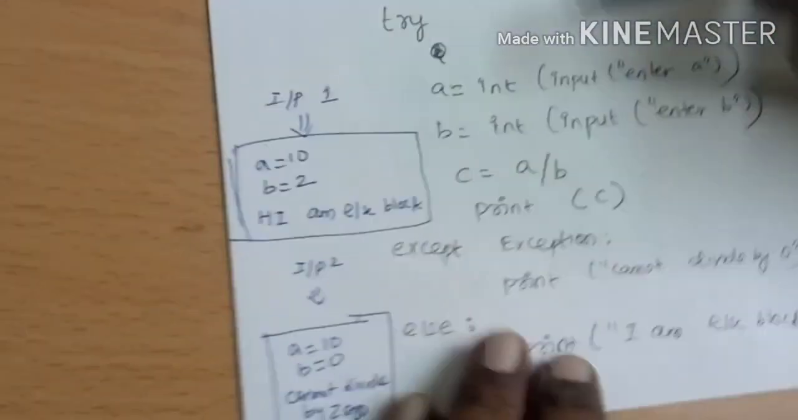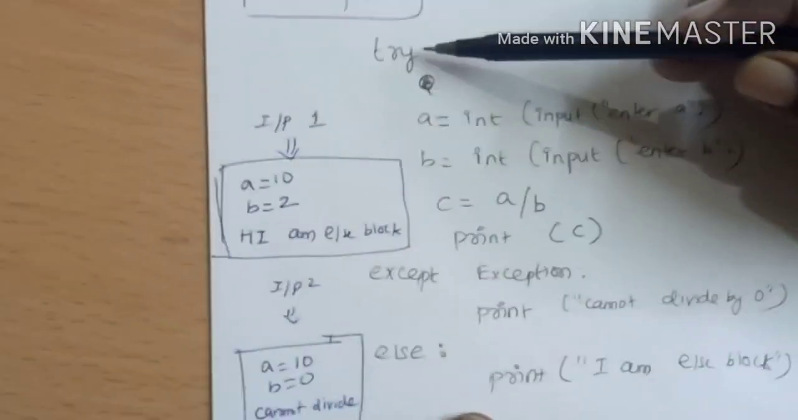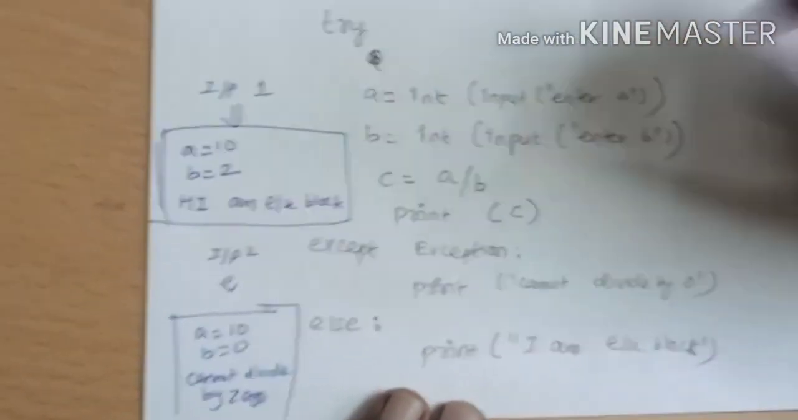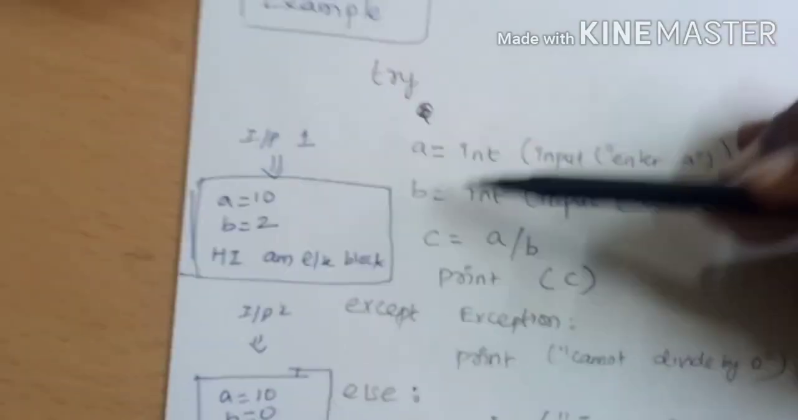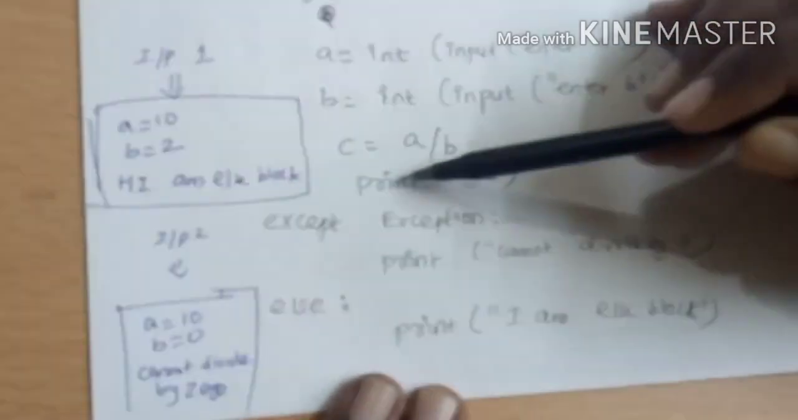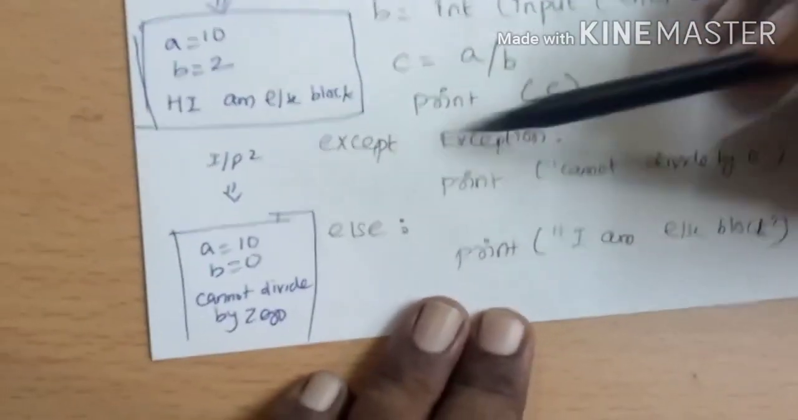So here is an example of this. Let us see. Try: we are getting input A equal to input, enter A. We are typecasting to int and storing in A. And we have another input, enter B, and we are typecasting into int and storing in B. Then we have the statement C equal to A divided by B, and print C. Except Exception, the first category: print cannot divide by 0. And then we have else: print I am in else block.